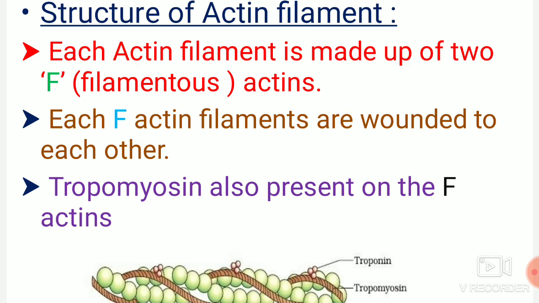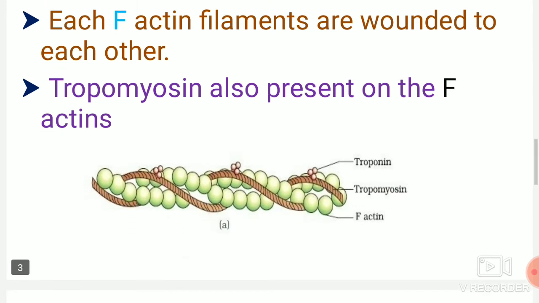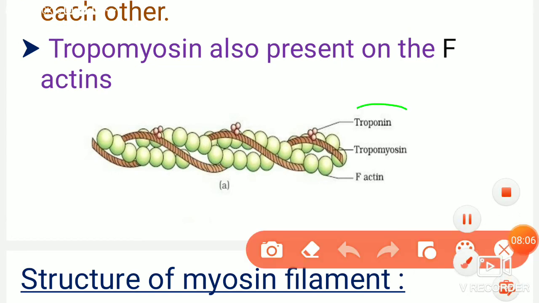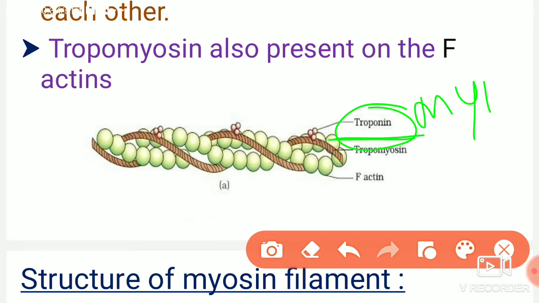And in addition to that tropomyosin, we can also see the troponins are present. These troponins will help in the binding of actin to myosin filament.